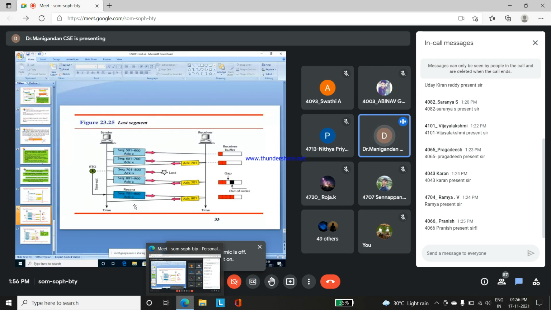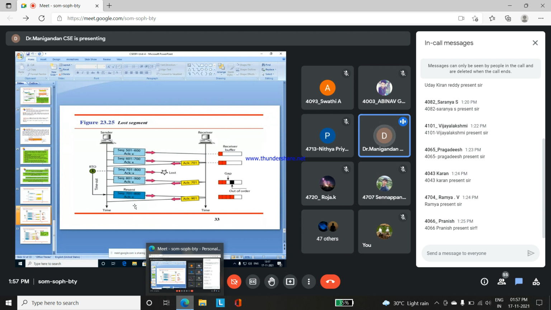For that data there will be an acknowledgement received, and then another data will be transmitted from the sender side as 701 to 800. Here the data 701 to 800 will be lost, so the previous acknowledgement will be transmitted again by the receiver. So there is a time gap between the sender and receiver, and with that the data cannot be transmitted from sender to receiver.